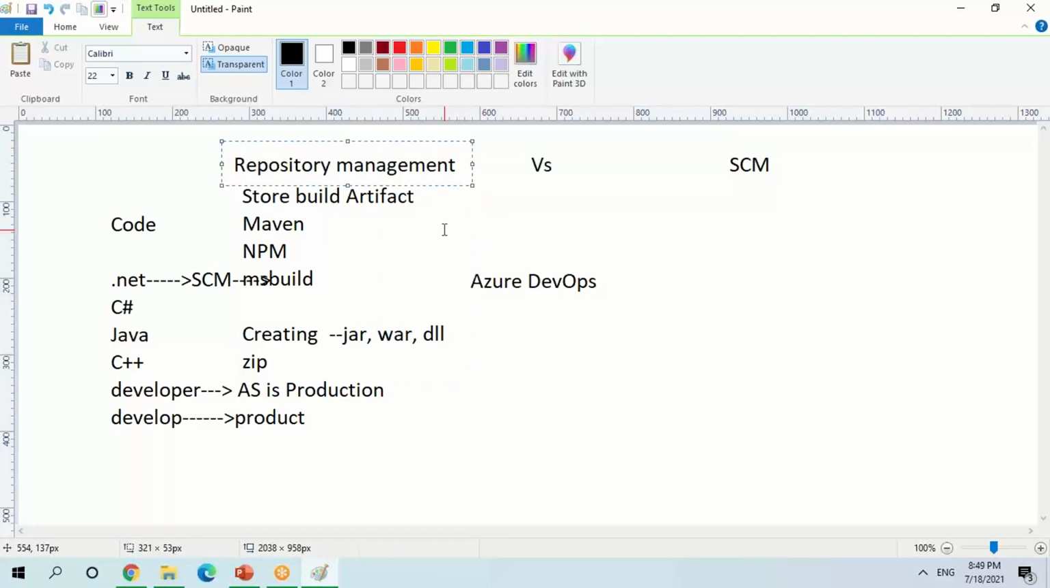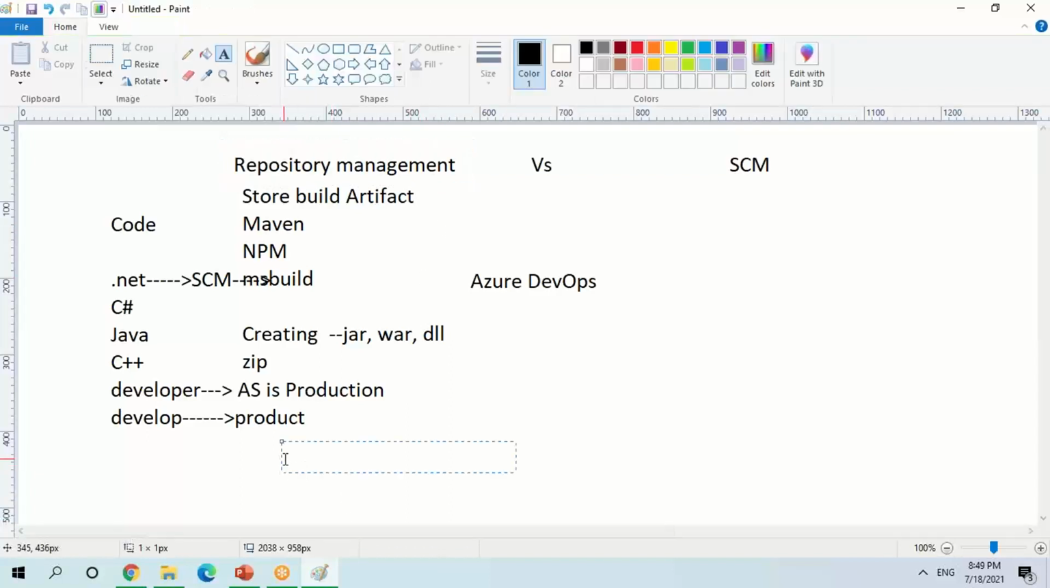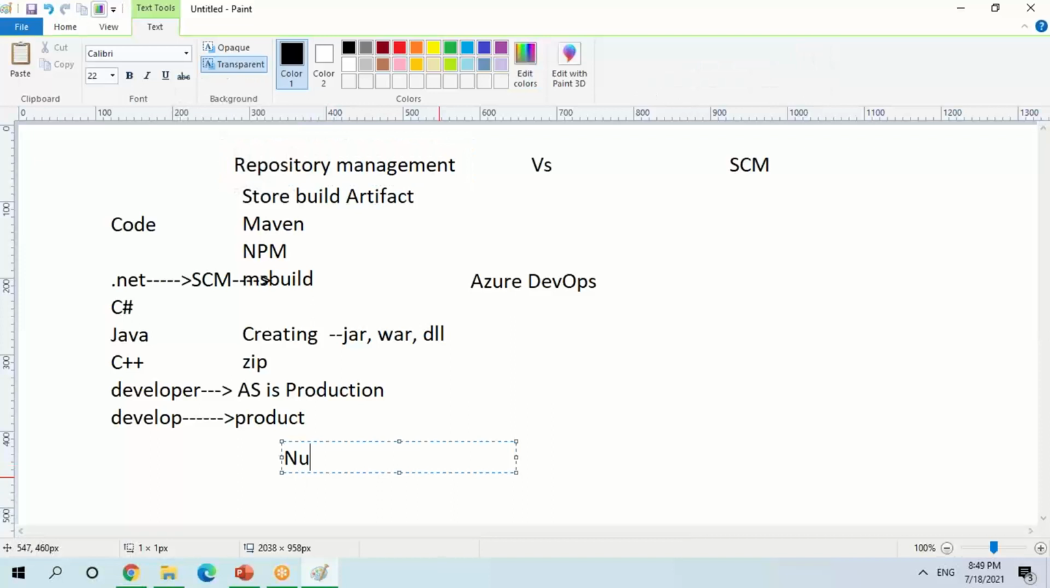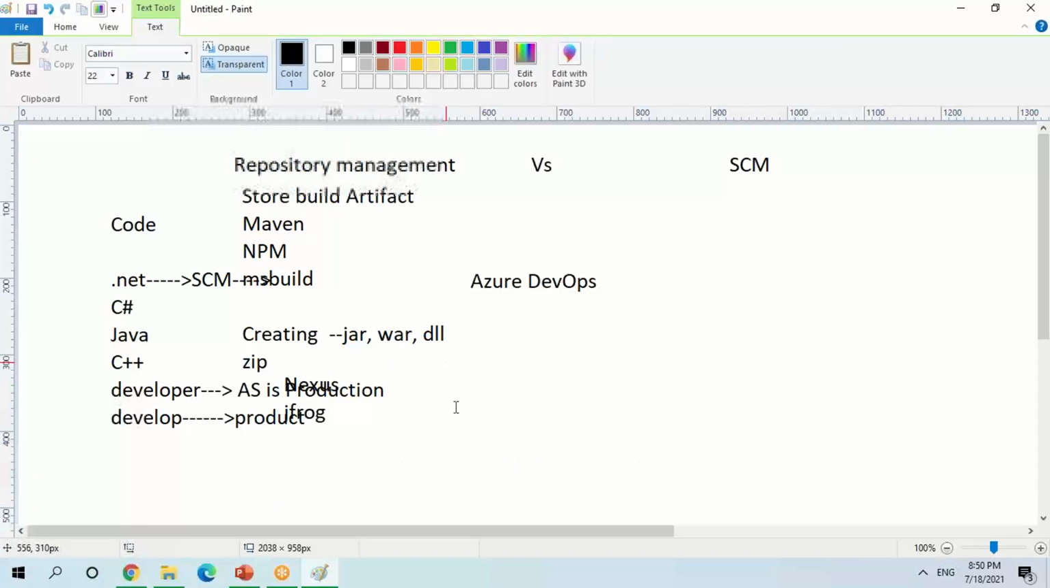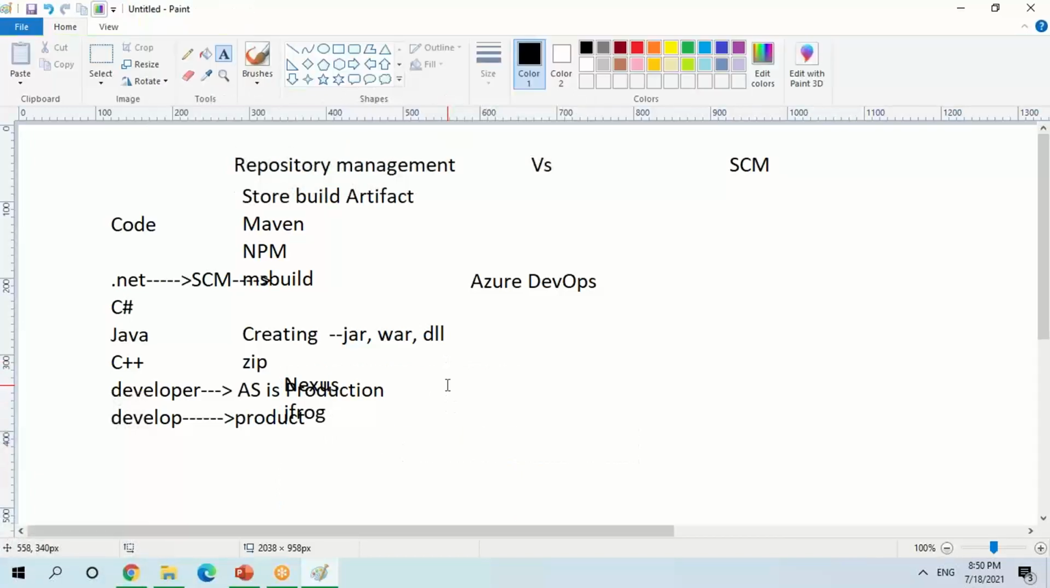There are multiple repository management systems. One of the most widely used is Nexus. You can talk about JFrog Artifactory. If you are talking about AWS, it is called CodeArtifact. Here you can store all the artifacts that you create after the build.